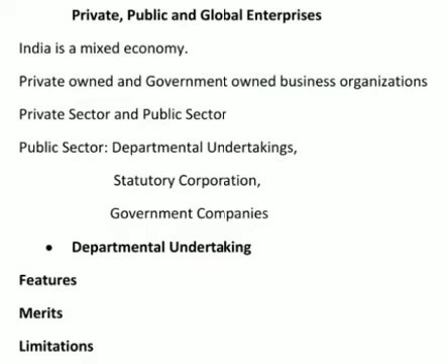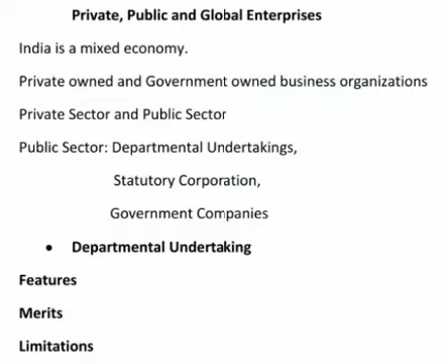Now, in a public sector, the government has either partial, that means half, or full control. Government does have some interference there, but a private company is completely controlled by the private people only.